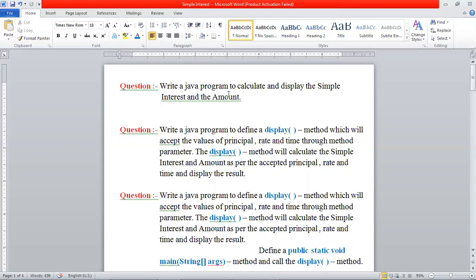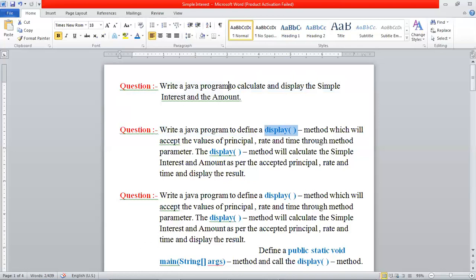Whether we will be using the buffered reader or not, scanner or not, all these things are not mentioned. That means if the question is like this, the programmer or the student has the complete liberty to use his or her own way of writing the program. Clear?